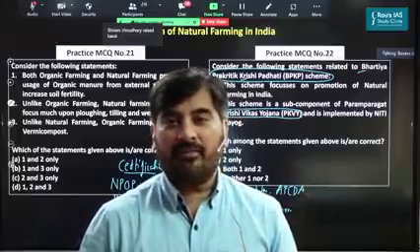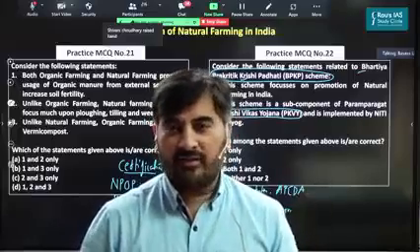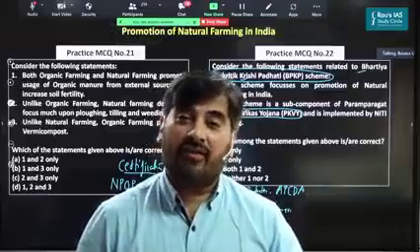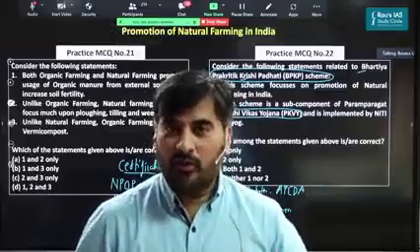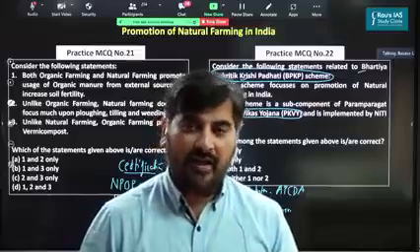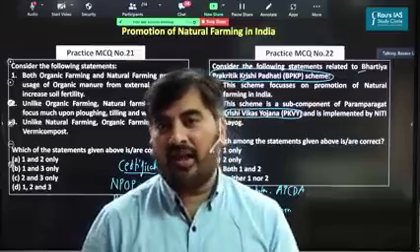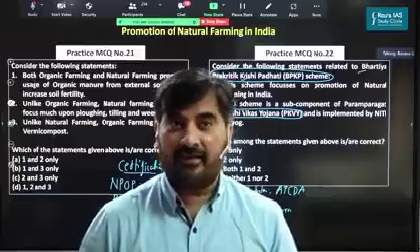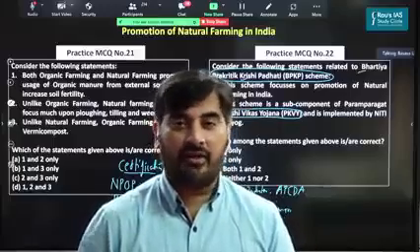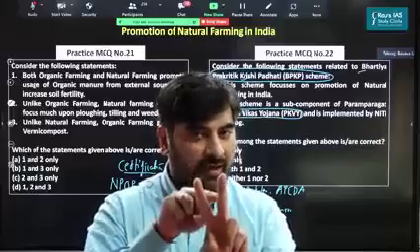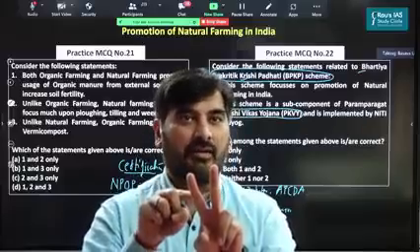Second common thing is, since they don't use chemical fertilizers, they use naturally available materials in order to enhance the productivity of the soil. So both use naturally available material such as crop residue, cow dung, etc. in order to enhance the fertility of the soil. So these are the two common things between organic farming and natural farming.